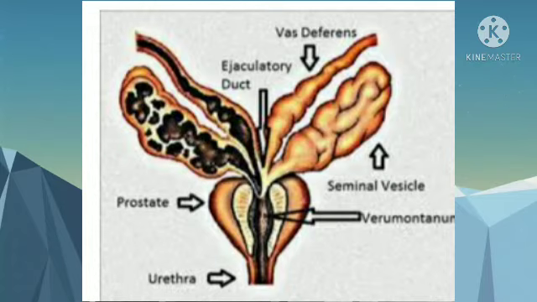It contains some lipids, a small amount of citric acid, bicarbonate ions, and a few enzymes, for example fibrinolysin. Function: secretions of the prostate gland activate the sperms, provide nutrition to sperms, neutralize the acidity of urine and adjust vaginal